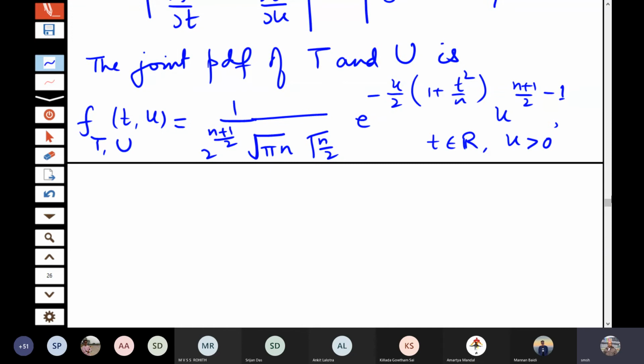In order to get the distribution of t, I should integrate with respect to u. If you integrate with respect to u, you can observe that this is nothing but a gamma function for u, because e to the power minus u into something and then u to the power something du from 0 to infinity. So it's nothing but a gamma function. So integral is straightforward. So the marginal PDF of t is